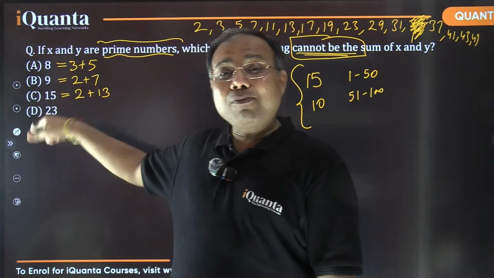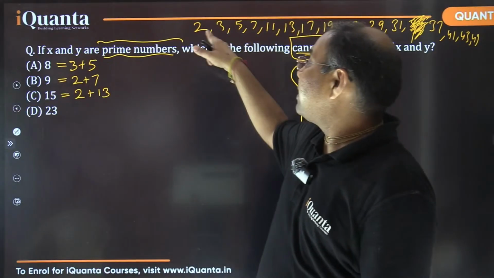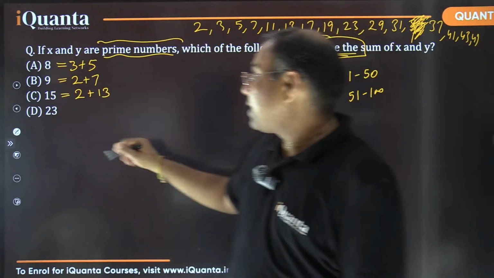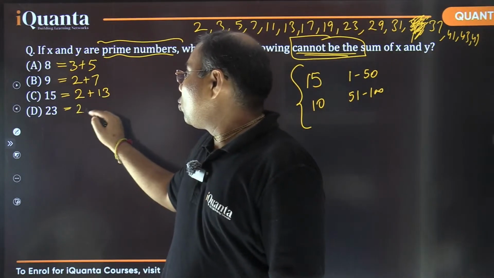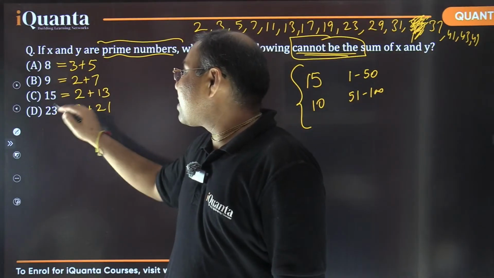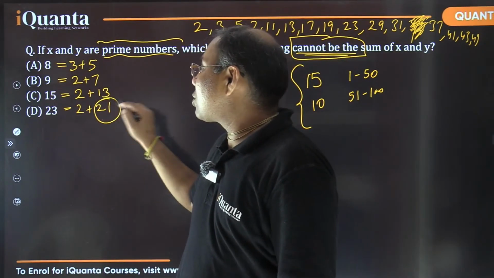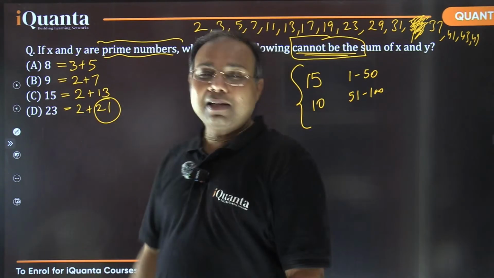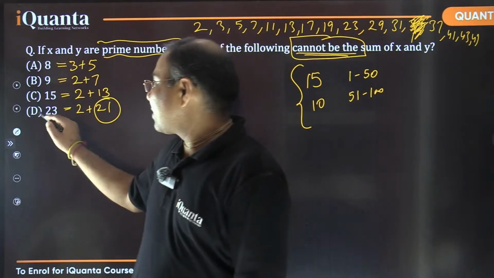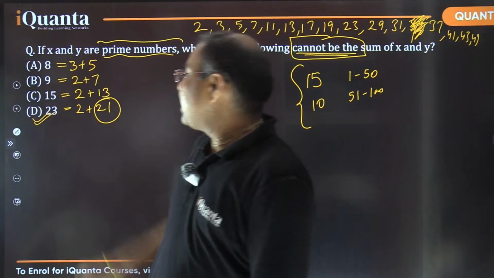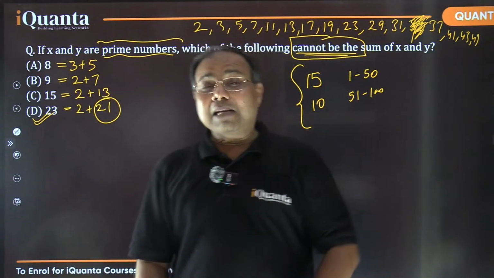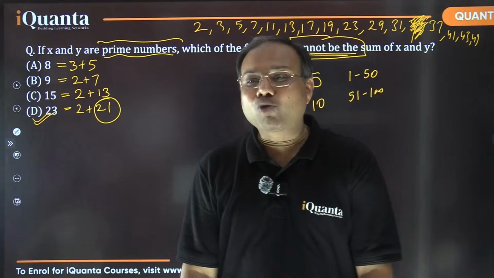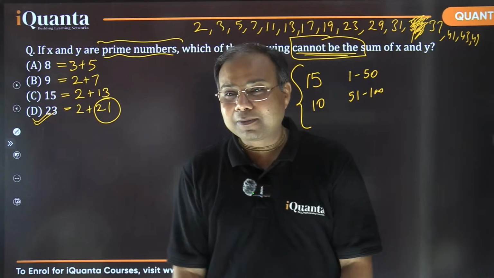If I want the sum to be odd, I need to have one even number, which is 2. But 2 plus 21 will make it 23, and 21 is not prime. So this is the valid answer here, D, that is 23 cannot be written as sum of 2 prime numbers. So 23 or option D would be the right answer.